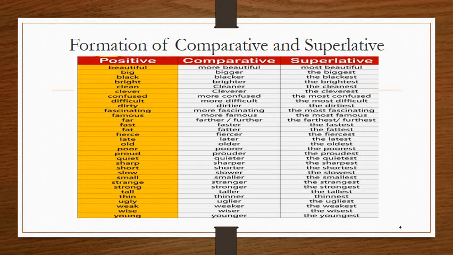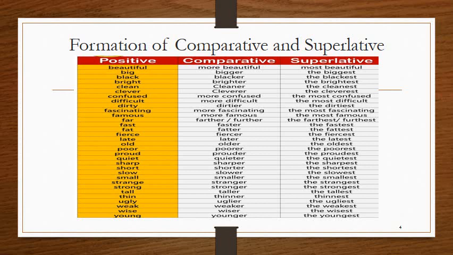Adjectives make their comparative and superlative forms in different ways depending on the base adjective itself. So before we learn how to form the comparative and superlative, I would like you to know a little bit about syllables. So what is a syllable? A syllable is a part of a word that contains a single vowel sound and that is pronounced as a unit. So it is the number of times you twist your tongue to say a word.